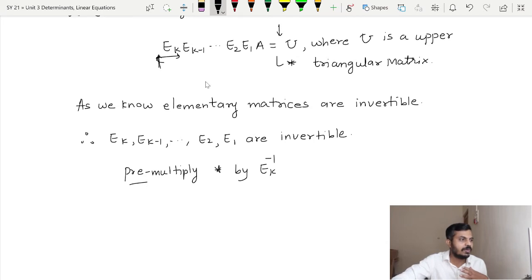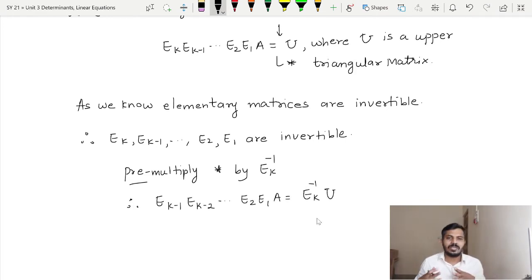What do you mean by pre-multiplying? Pre-multiplying means we are multiplying on the left hand side, and post-multiplying means we are multiplying on the right hand side, right? In this case we are pre-multiplying.